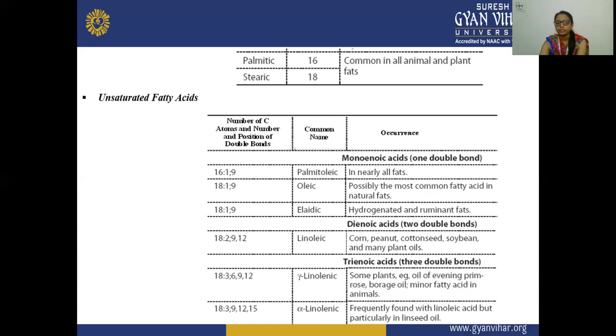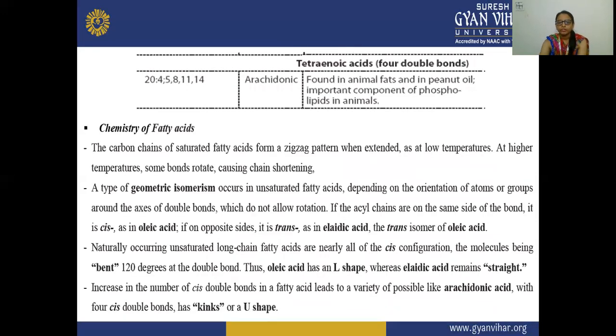And the trienoic acids: gamma linolenic acid is present in the oil of evening primrose and borage oil, and in minor amounts in animal fats, and alpha linolenic acid is present particularly in linseed oil. Next is tetraenoic acid, arachidonic acid, which is found in animal fat and peanut oil, and is a component of phospholipids in animals. So, the chemistry of fatty acids: the carbon chain of saturated fatty acids forms a zigzag pattern.